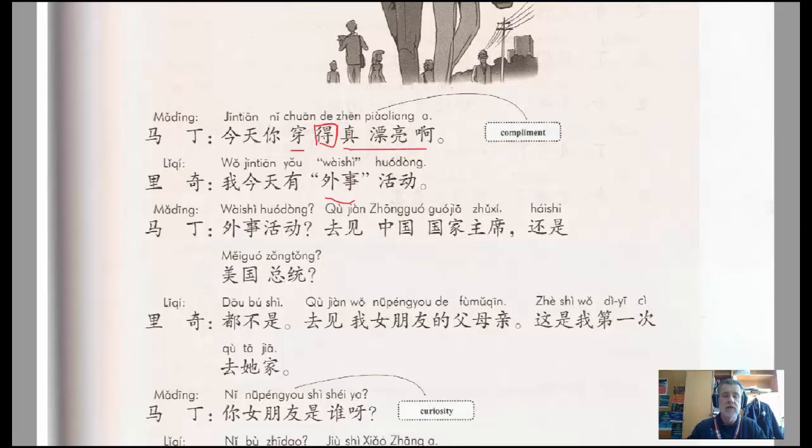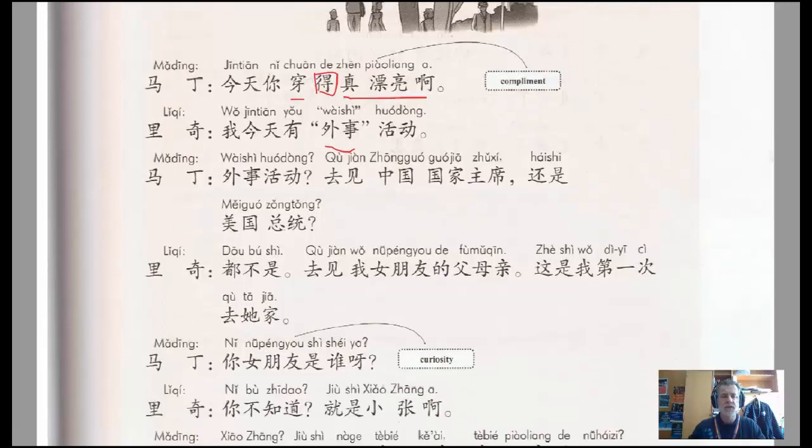So 外事 being our foreign affairs or our external affairs, and 活动 here is not a verb, it's a noun because it's preceded by another noun. So these are activities, or I would even say an event that involves some kind of foreign affairs.